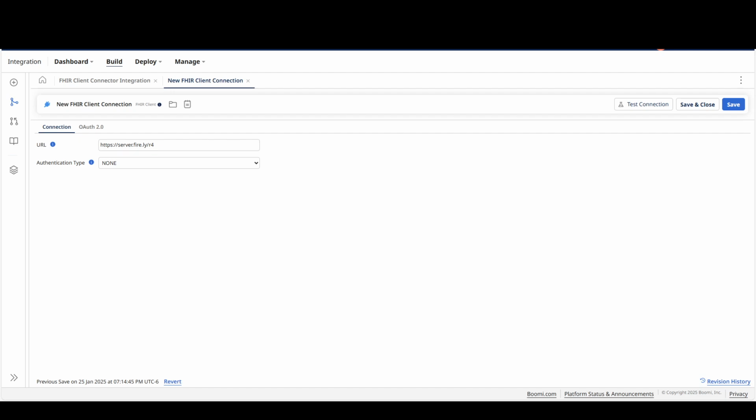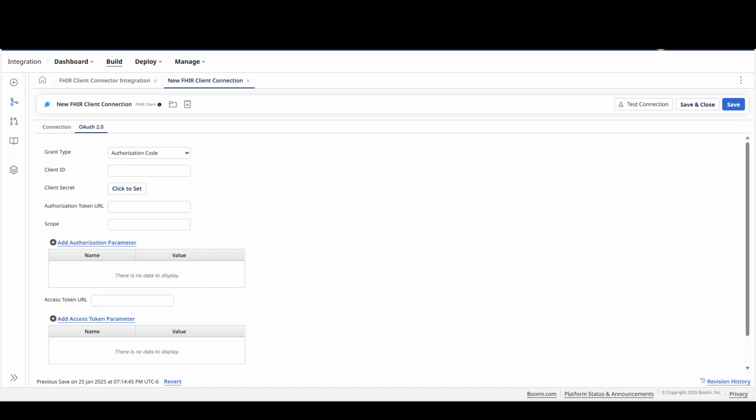And coming to the authentication types, we have none, basic, and OAuth. This is a public test server, so I am selecting none here. But if your test server has a username and password, you would need to choose basic. And if your server has the OAuth authentication type, you would need to go to the OAuth 2.0 connection tab and select a relevant grant type, client ID, and client secret.